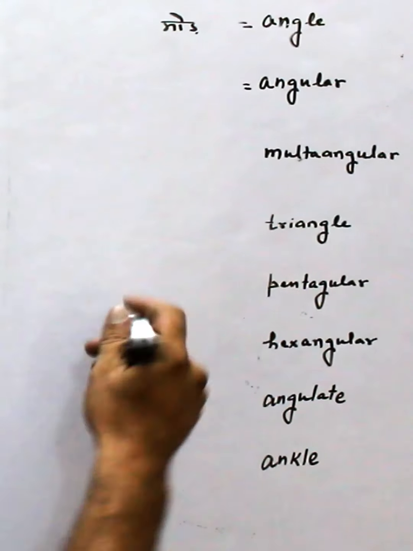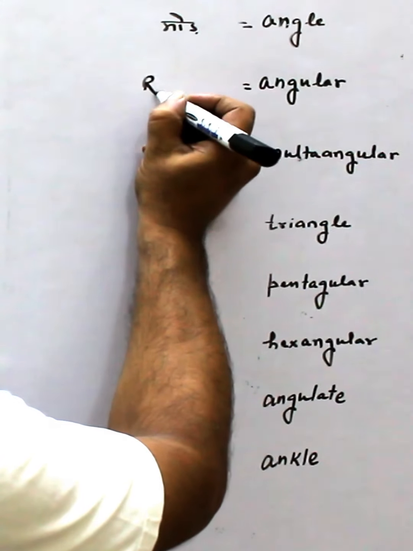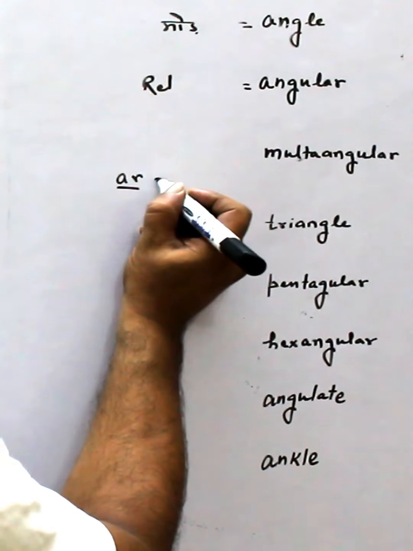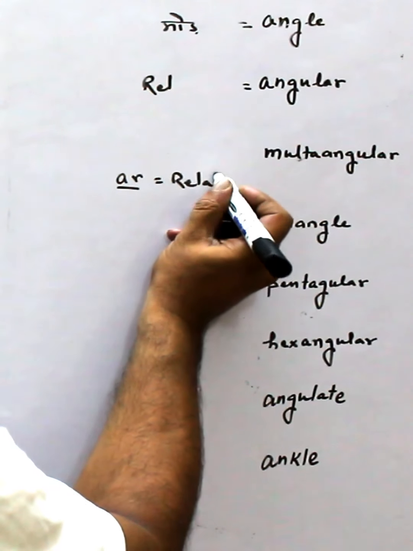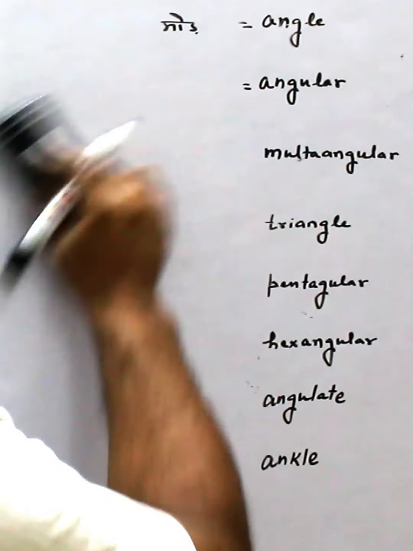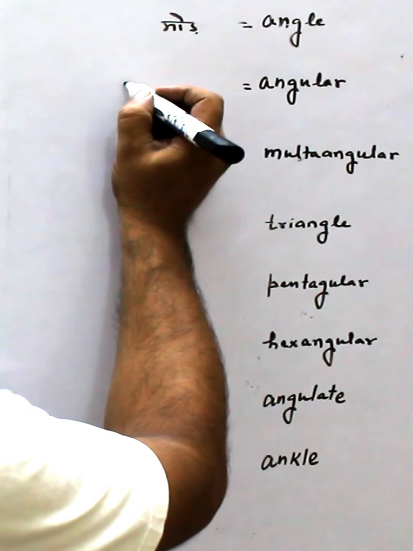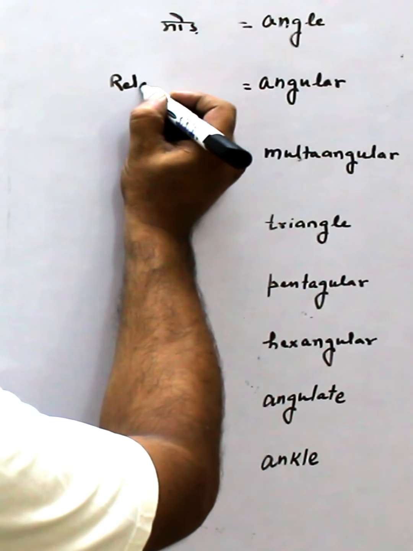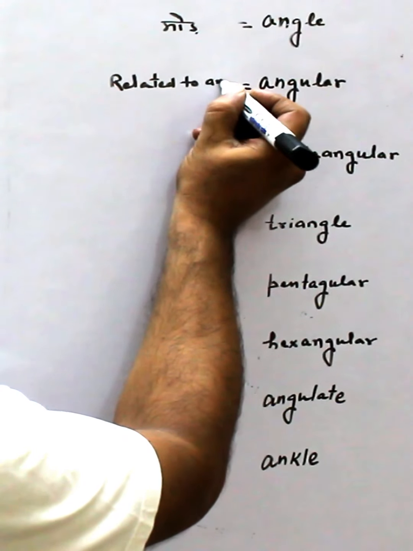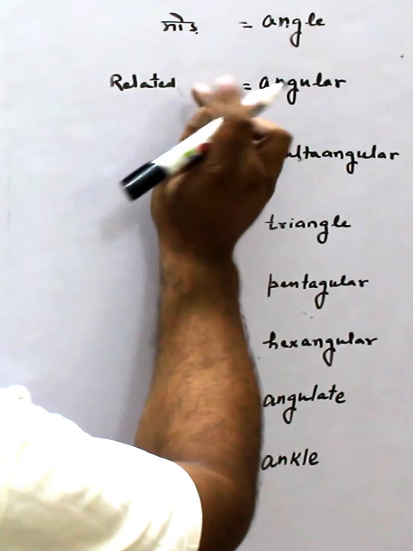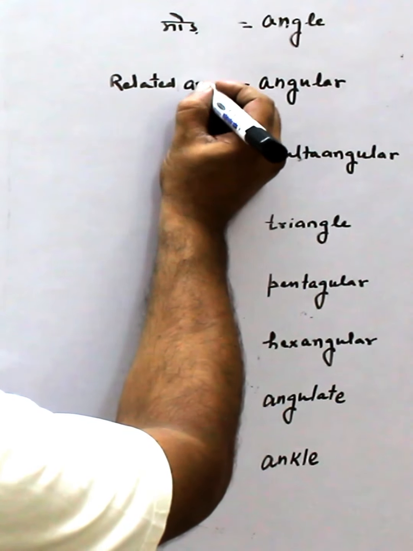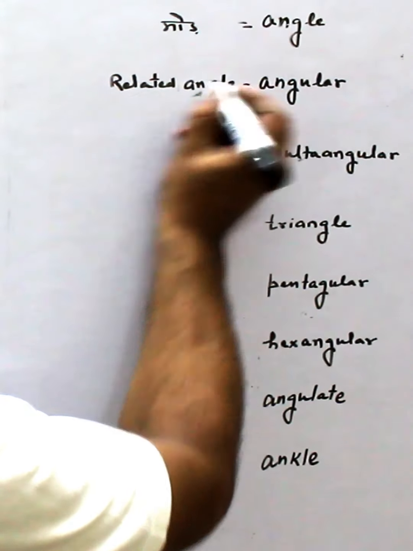Now this is related to angle. This means, actually already we have discussed, AR means related or pertaining. So this means related to angle, or we can say pertaining, related to angle, or I write here simple angle related.